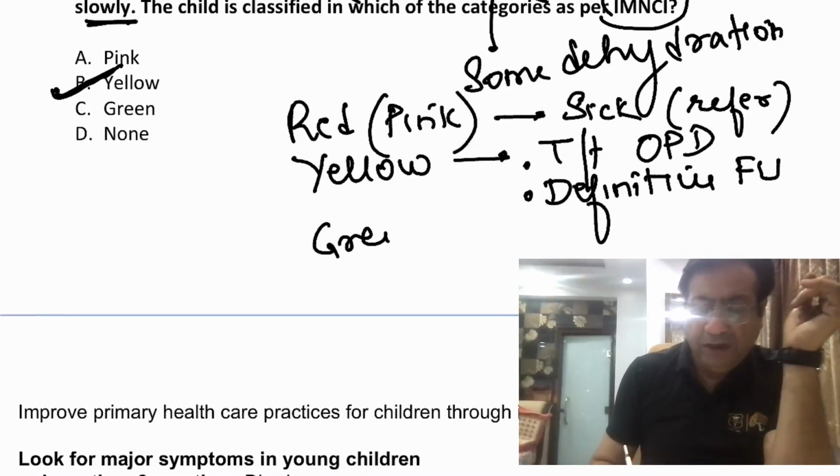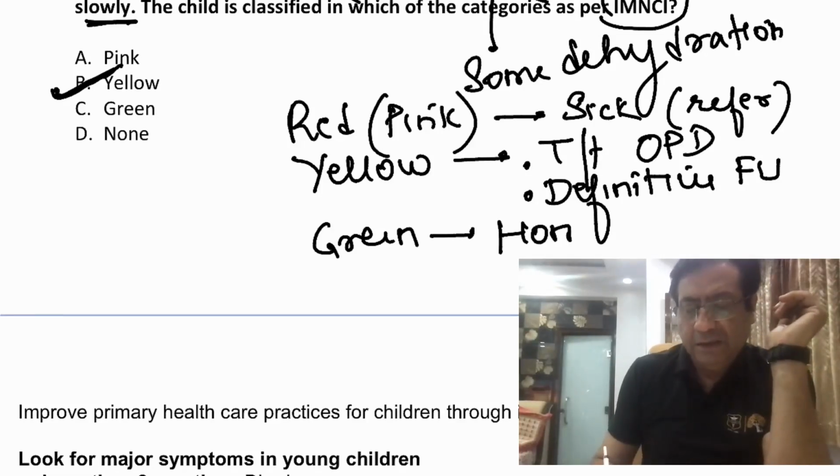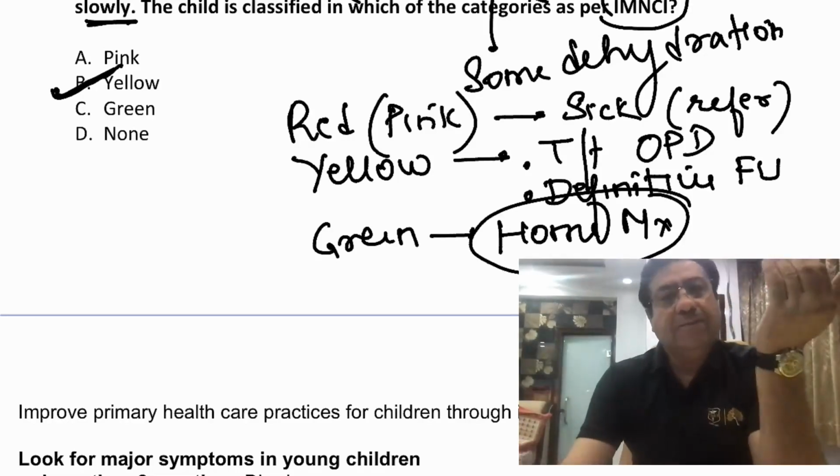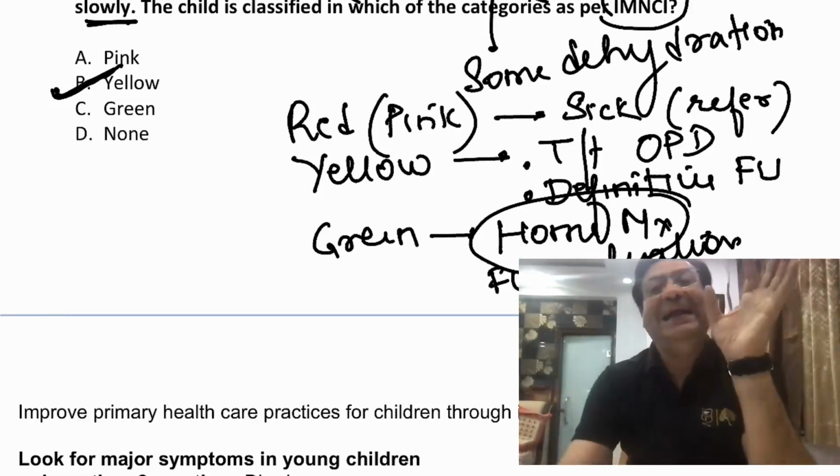Now the third group is the children who have been classified into the green category. The green category is simply home management. You might follow up the child for further evaluation, but right now the child does not especially require any antibiotics.